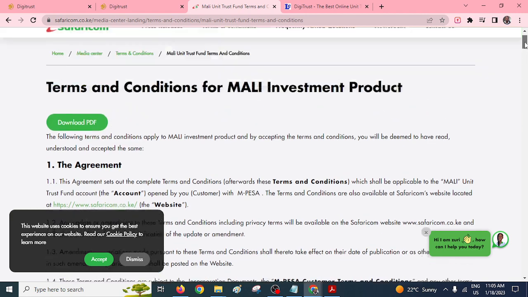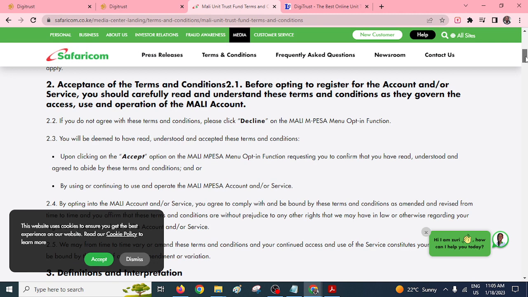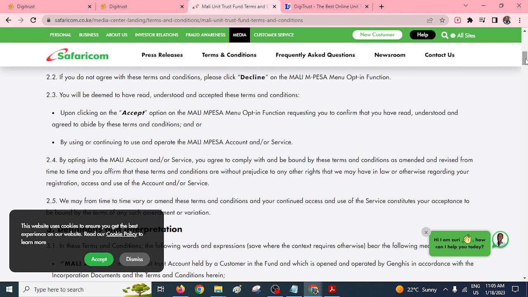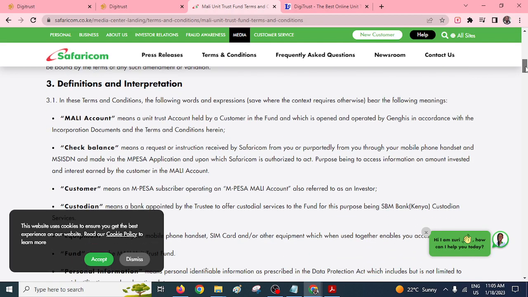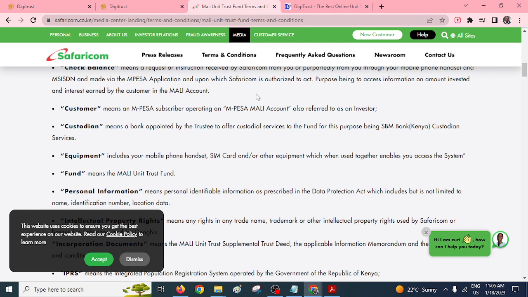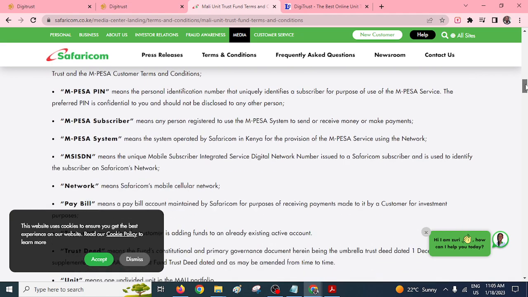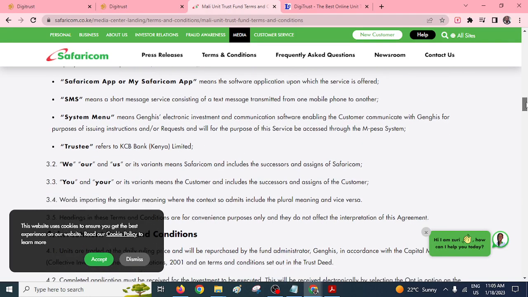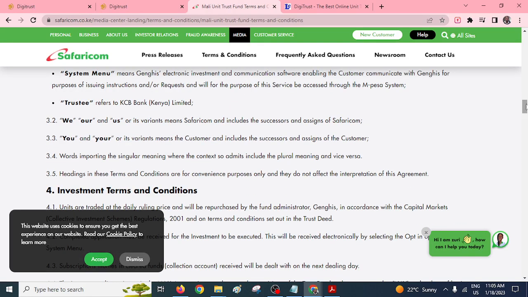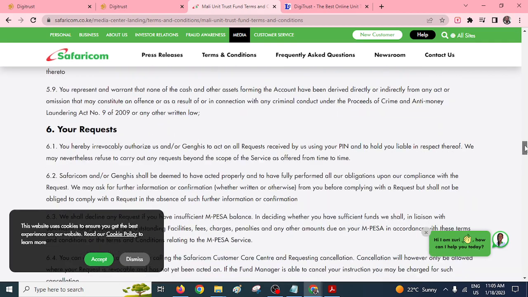There's also some kind of daily investment. If you want to invest on a daily basis, you can do that, right? So there is a lot of information about Mali on the official Safaricom website. I've also shared this particular link within the description. Kindly take time and perform some due diligence, right? If you want to register for this, it's a straightforward process. Just dial *334#. I'll repeat, *334#, and you will start investing. The minimum is 100.